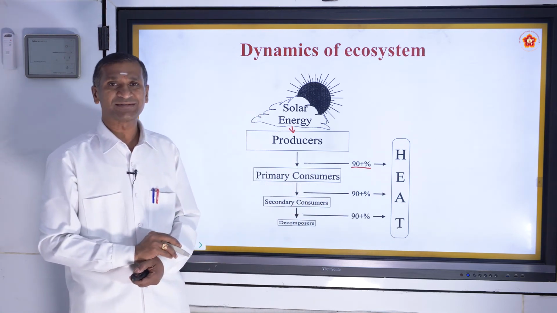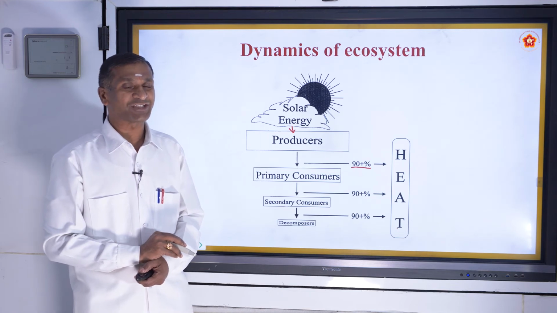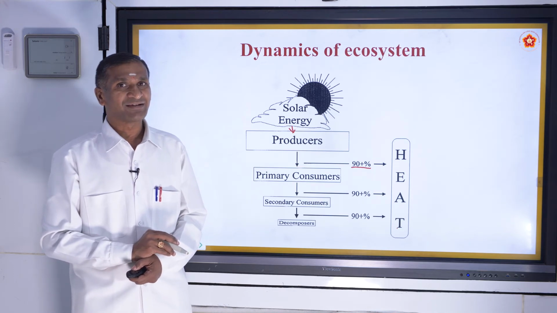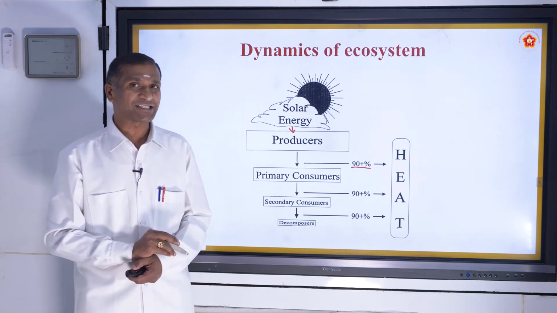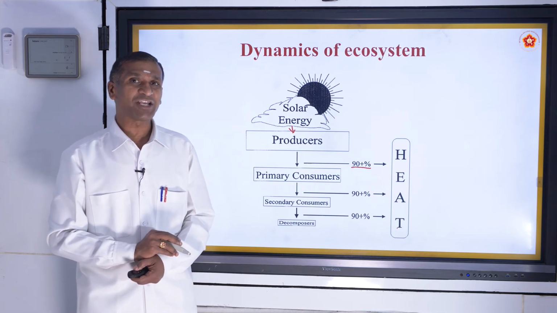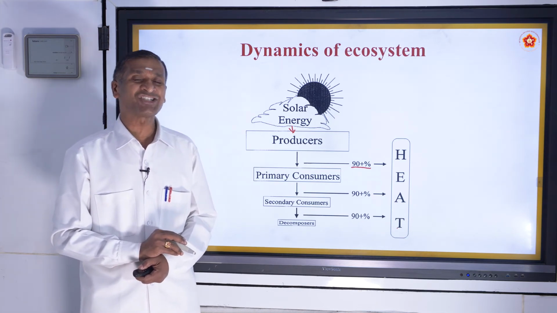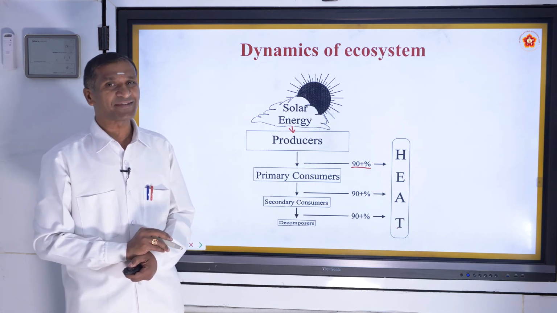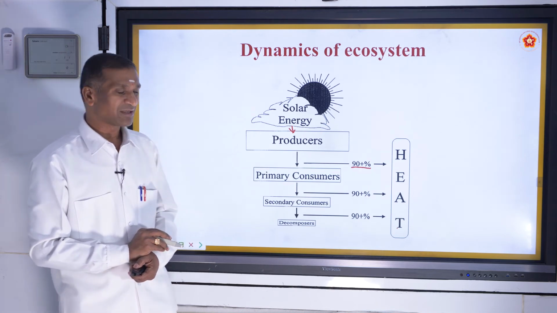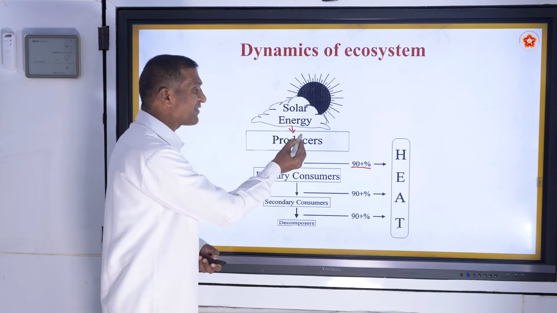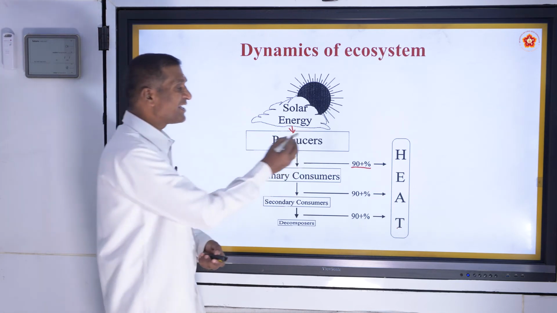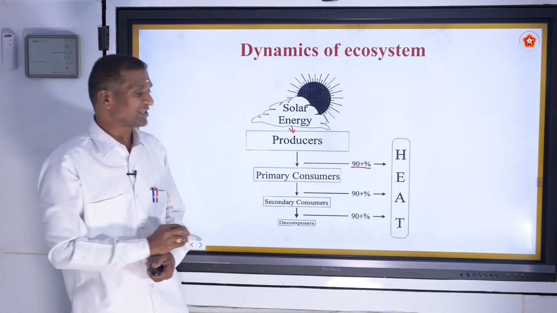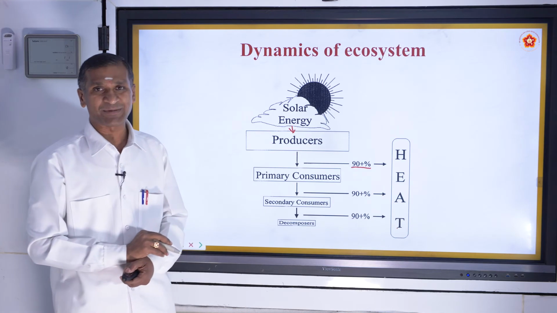During what process? I hope you all are recollecting your chapter called Life Processes, where we might have dealt with respiration. Respiration is an energy liberating process where the food is being oxidized and the energy is being liberated. Hence, when the producers are respiring, 90% of their energy is being lost in the form of heat. Only 10% is used by the primary consumer.